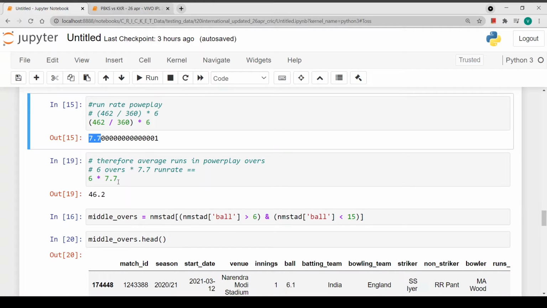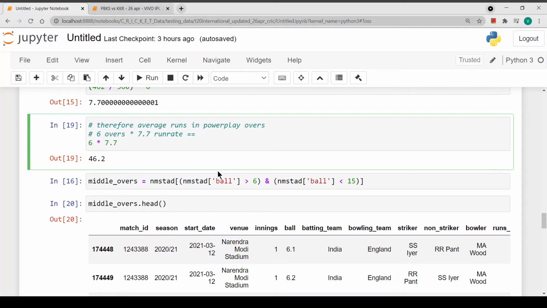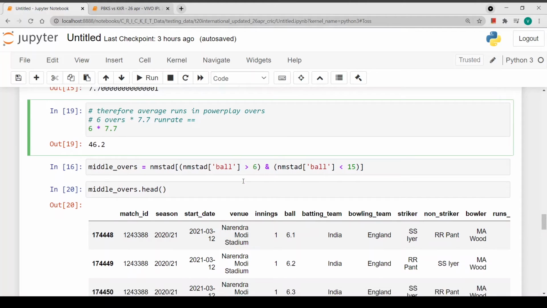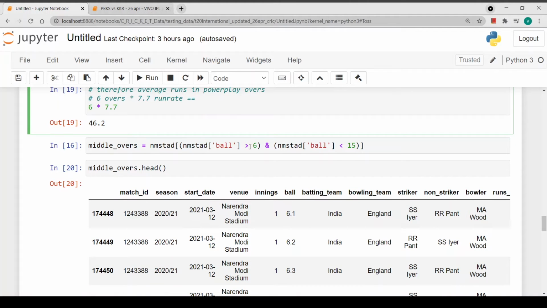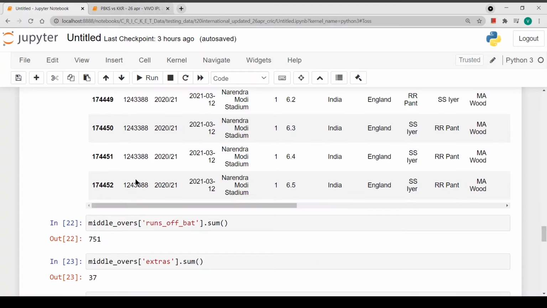So we can expect the power play score in the coming matches to be 6 into 7.7, 46.2, around 46 or 47. So what happens in the middle overs? The middle overs are from over number 7 to 15, a total of 9 overs.